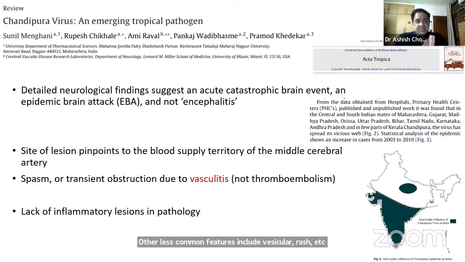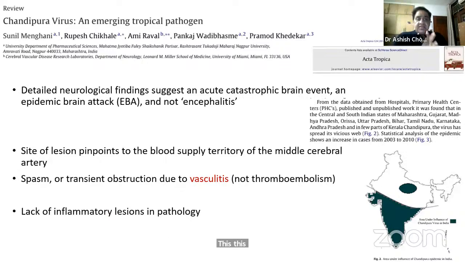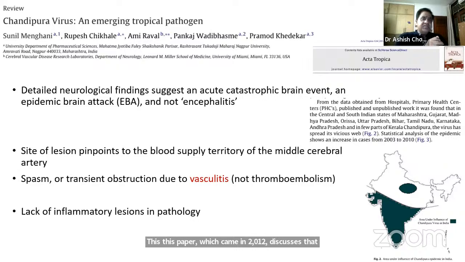So this is one of the important slides I want to focus on, which shows that this paper, which came in 2012, discusses that none of these patients had a CSF finding. None of the autopsies, of whatever autopsy data was available, showed true evidence of encephalitis in the brain biopsies. So it's more an acute catastrophic brain event or an epidemic brain attack, and not truly encephalitis.